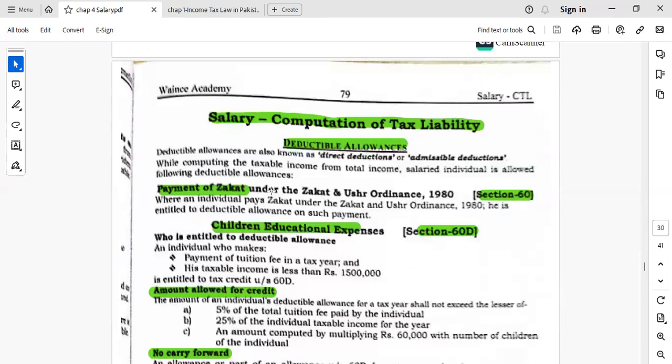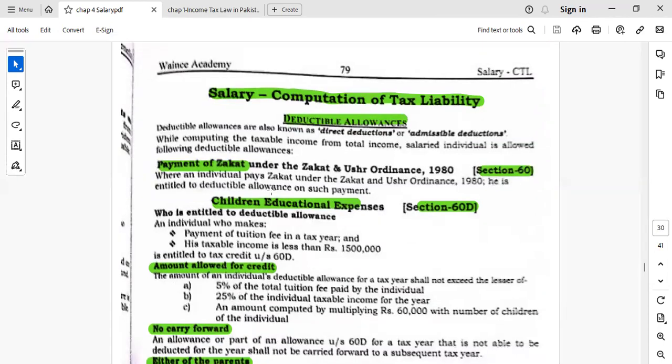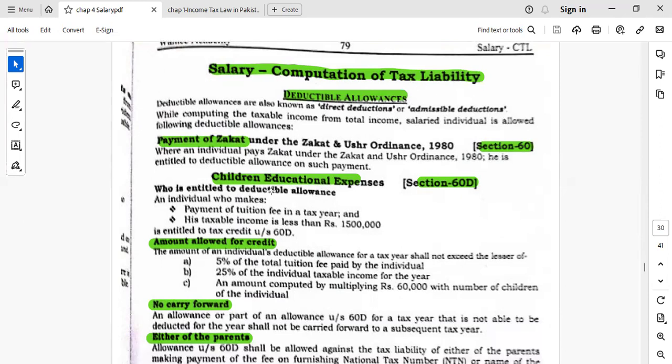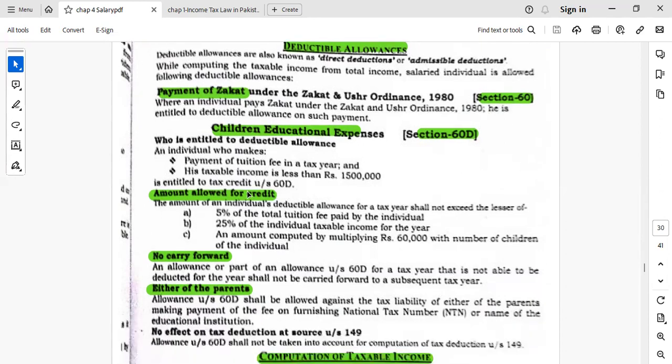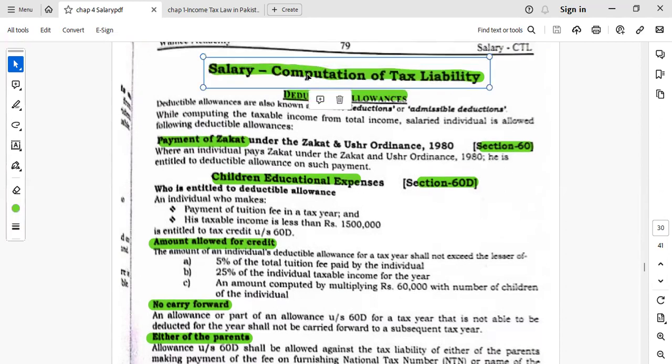The next section, which will be the last section, is the computation of tax liability. So far we have calculated the total taxable income of the employee. Now this section will treat how we can calculate the tax liability, the tax payable of the employee. In the computation of the tax liability, we will treat deductible allowances.